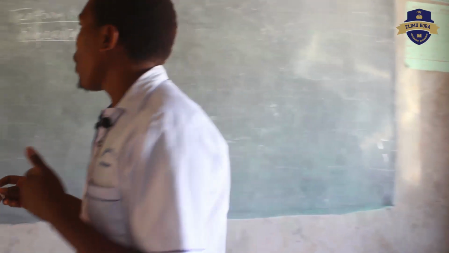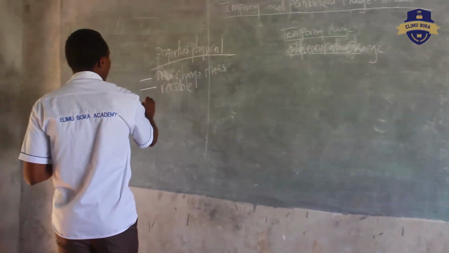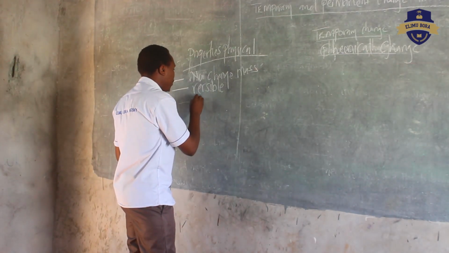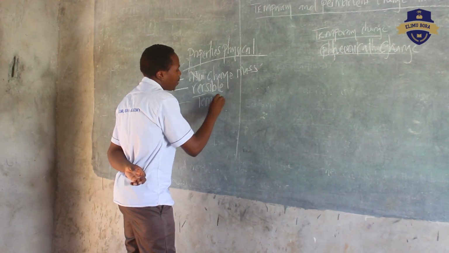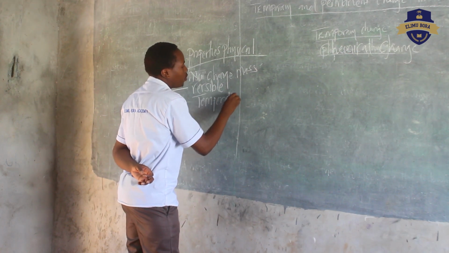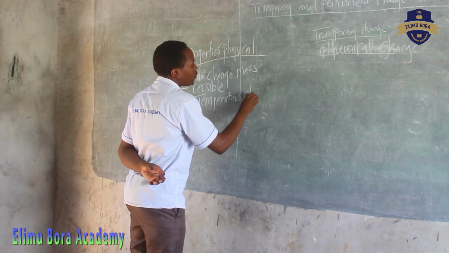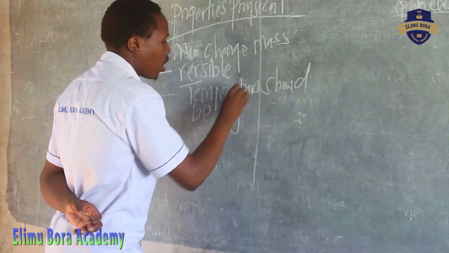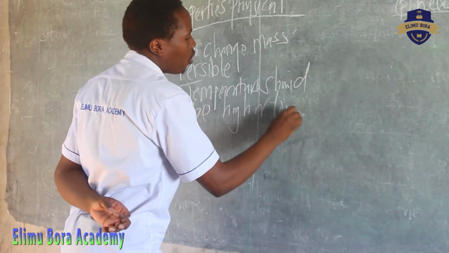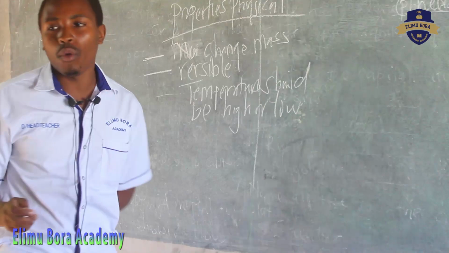So under the properties, we'll have temperature.